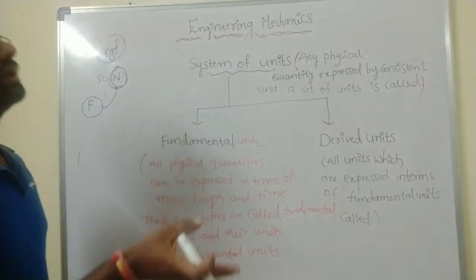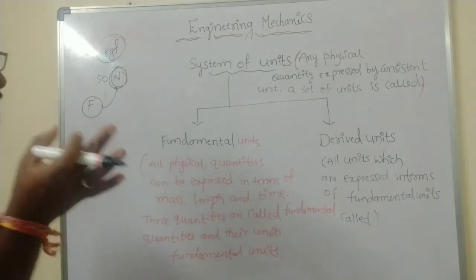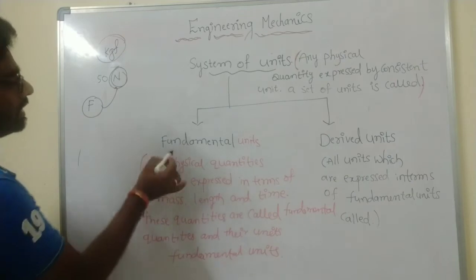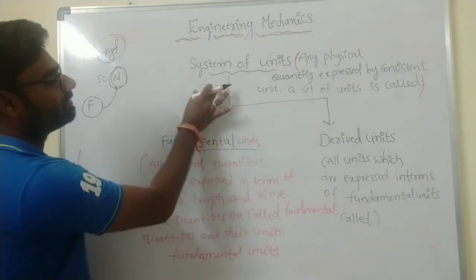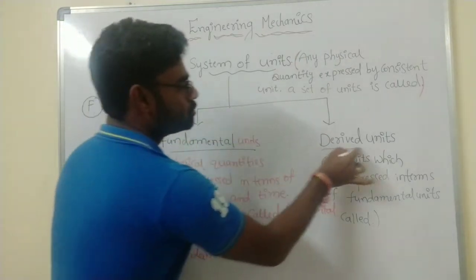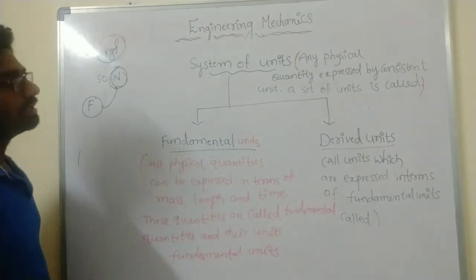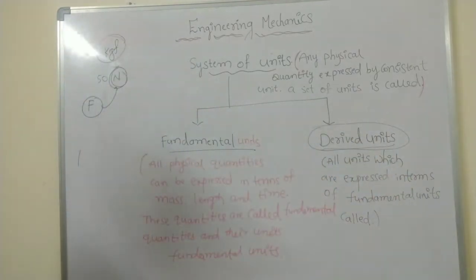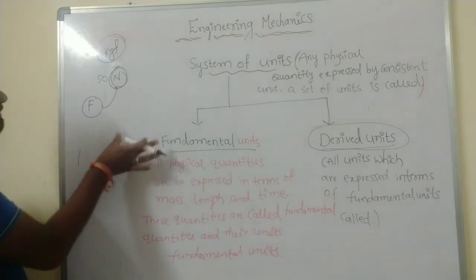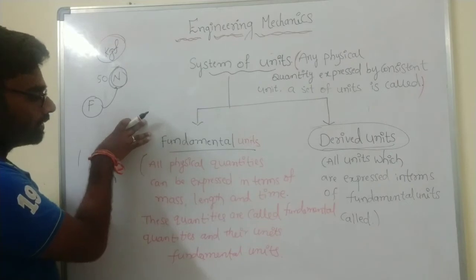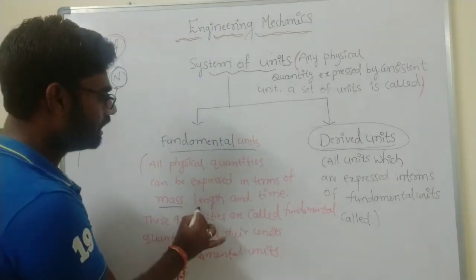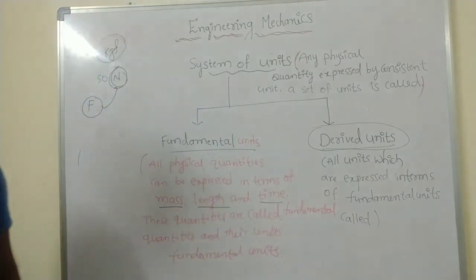Already you know the unit definition and types of units. The system of units is divided into two types: fundamental units and derived units. What is the meaning of fundamental units? All physical quantities can be expressed in terms of mass, length and time.